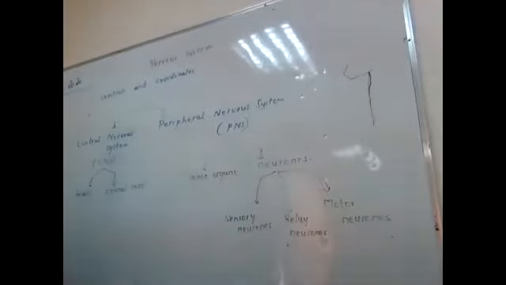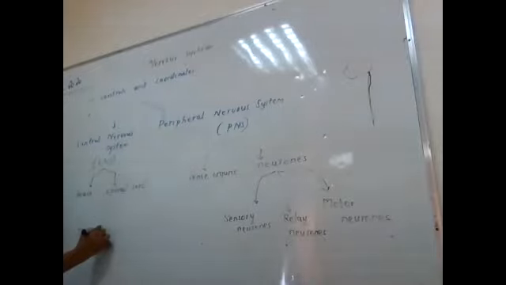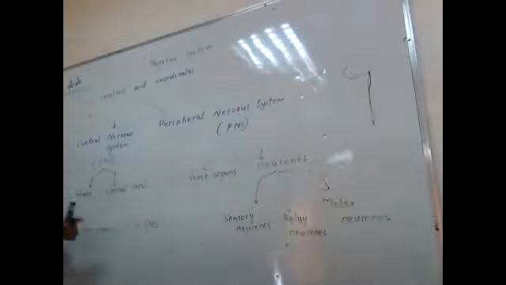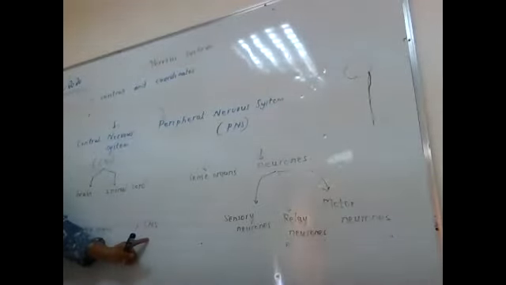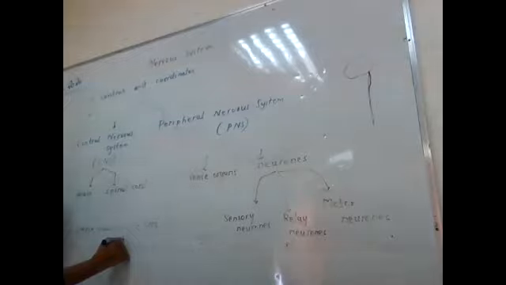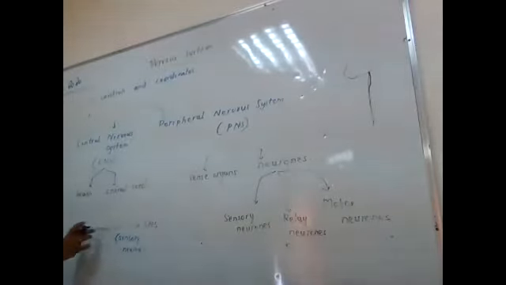Okay, so from the sense organs, how is the message going to the brain? It is going to the CNS. I will not write brain, I will say CNS, because there is a reason that I will tell you. Who is carrying the message to the CNS? The sensory neuron. So is it easy to remember? The message from the sense organ is carried to the CNS by the sensory neuron.